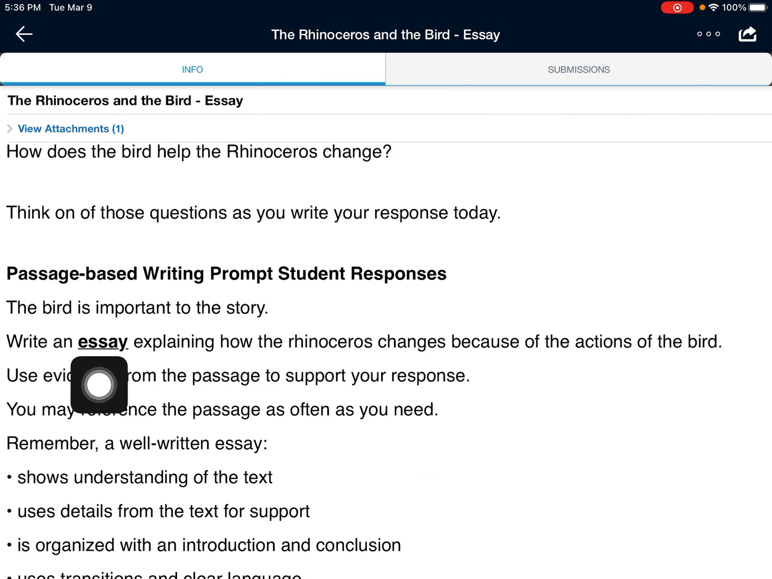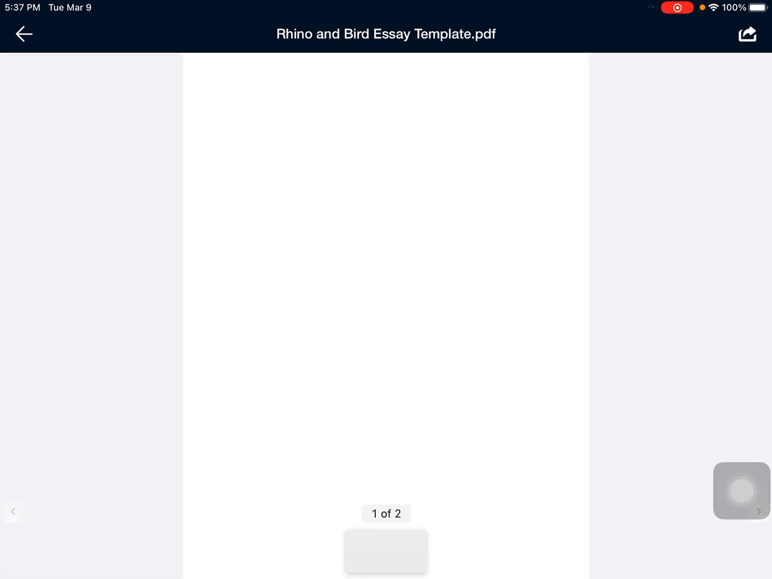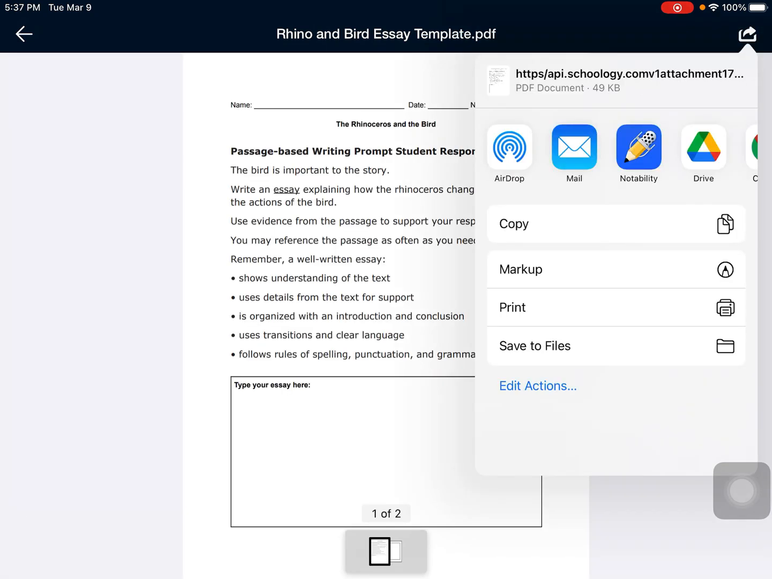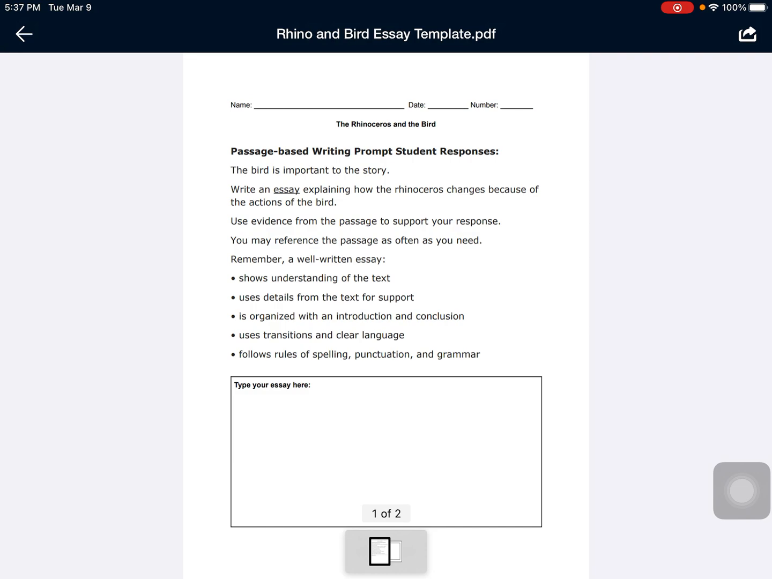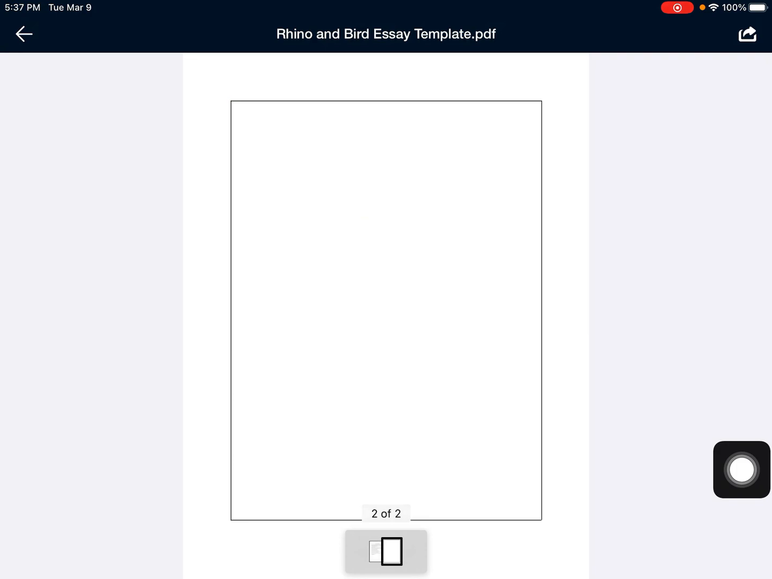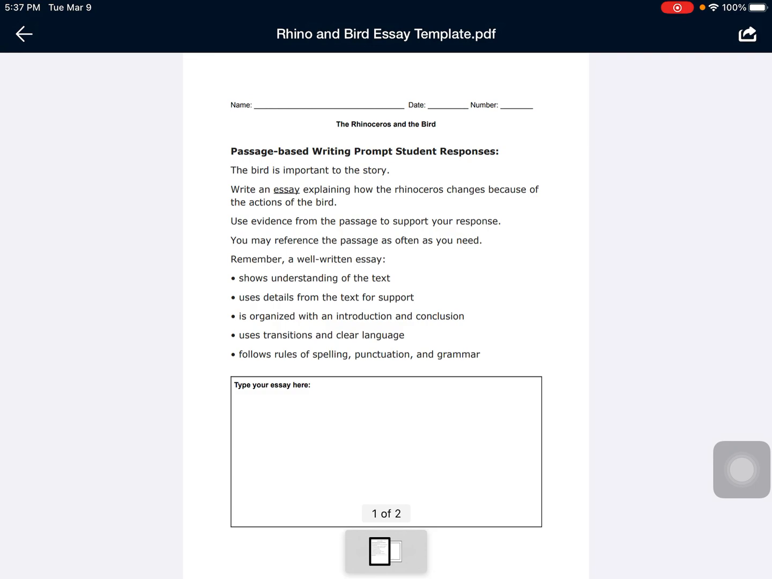So boys and girls, let's review. What does essay mean again? Yes, essay means paragraph. Okay? And you're going to explain how the rhinoceros changes because of the actions of the bird. All right, so boys and girls, I would like you to look at the attachment. The attachment can go right into Notability, and then you can start typing your answer here, and it's an essay. And if you run out of paper, I gave you a whole nother sheet.